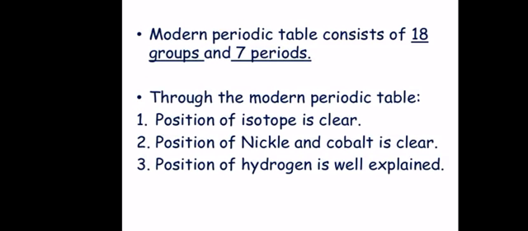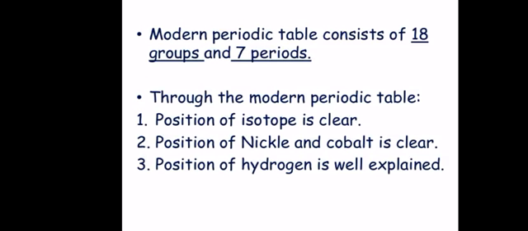Now this table is according to atomic number, so there is no need for any separate position for the isotopes in the modern periodic table. Like hydrogen has 3 isotopes, all the 3 isotopes can be placed in the same slot of hydrogen. So this anomaly was totally removed by the modern periodic table.